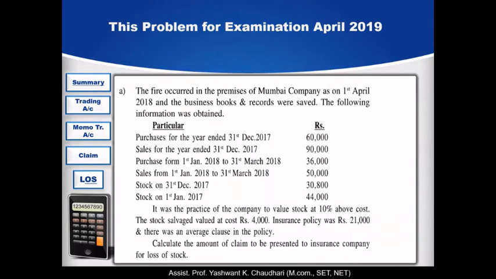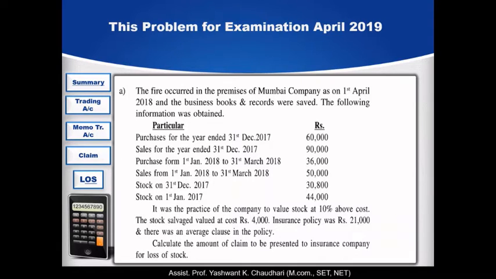And these two, purchases from 1st January 2018 to 31st March 2018, 36,000, and sales from 1st January 2018 to 31st March 2018, 50,000, we take in the memorandum trading account, because these are from the current year and run till the date of the fire.